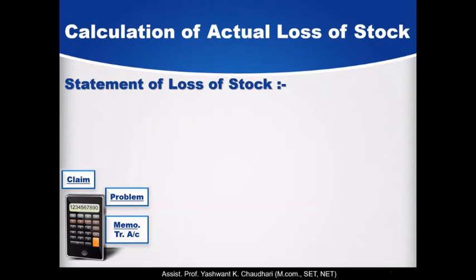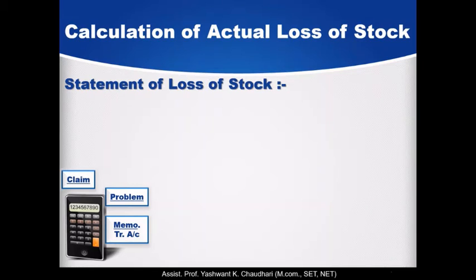So easy, right? Okay, now we have to calculate the actual amount of loss of stock, and this is also called the statement of loss of stock. So now we prepare the statement of loss of stock.